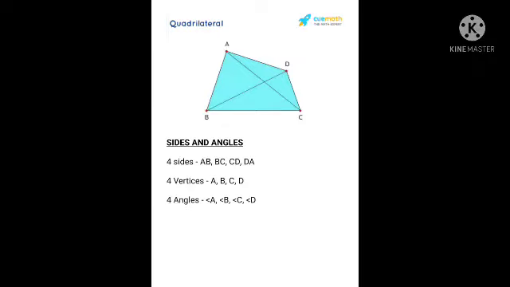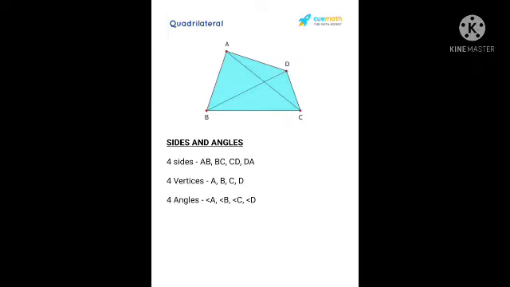And likewise, which are the opposite sides? For the side AB, CD is the opposite side. And for the side BC, AD is the opposite side. That is, 2 sides of a quadrilateral which do not share a common vertex are called opposite sides. From that name itself you can identify the opposite sides of a quadrilateral.